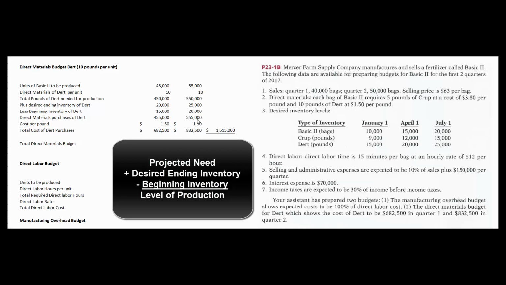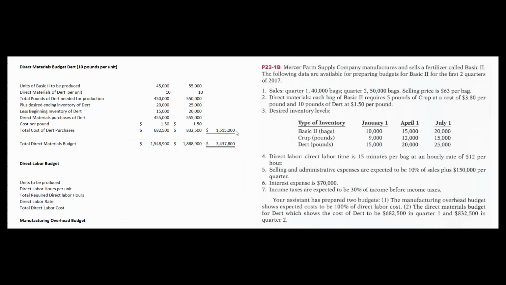It costs $1.50 a pound, so we know that our direct materials budget for dirt is $1,515,000. We add our crop to our dirt, as we often do in life, and we end up with a direct materials budget of $3,437,800 for the first half of the year.